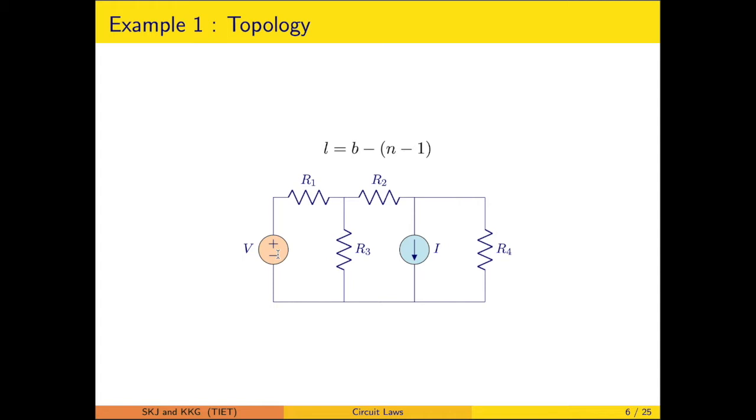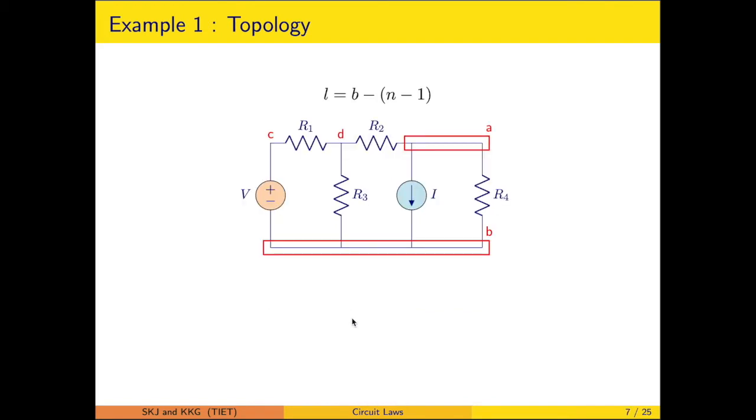Now we have to identify the nodes. A node is the interconnection of two or more elements. If there is no active or passive element present, then that will not be a node. Let's say there is only a conducting wire, it is not a node. You will be identifying the nodes, and I will illustrate that in the coming slides.